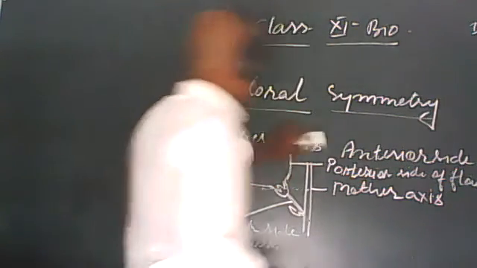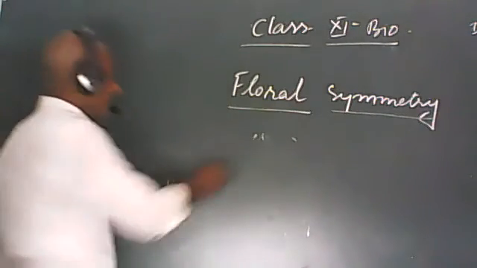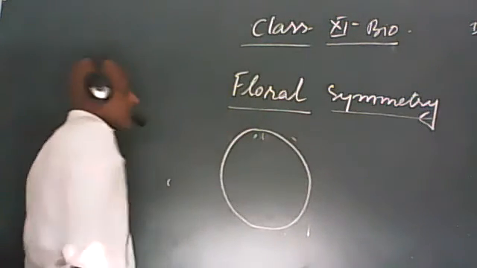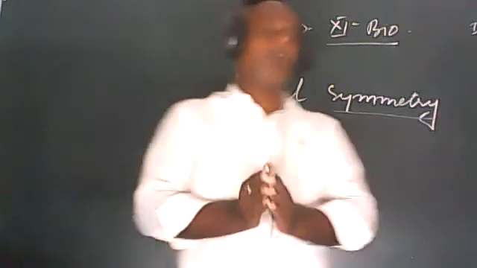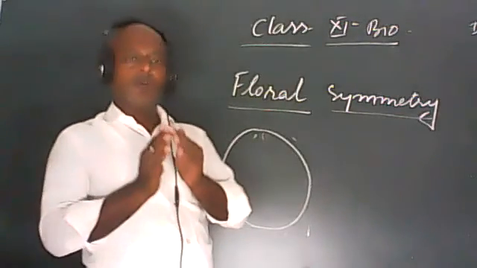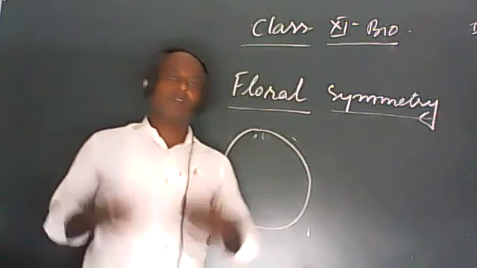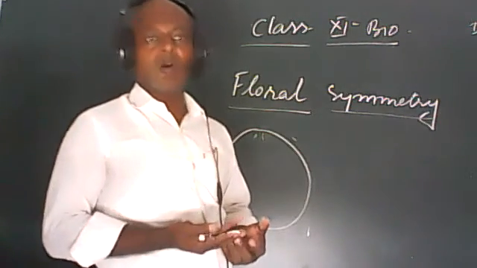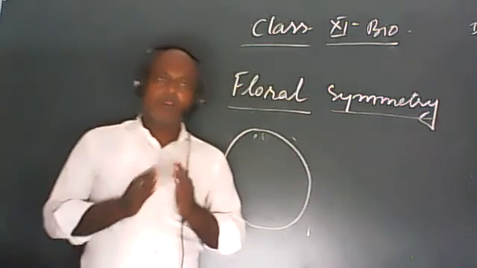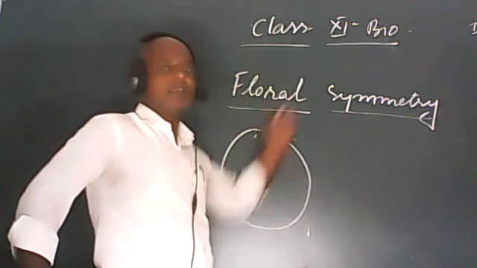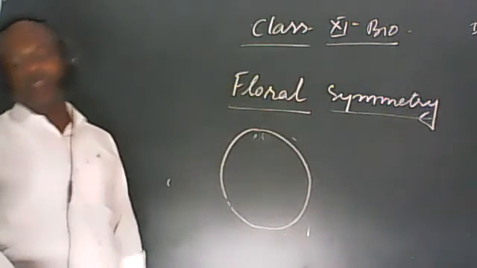Now we should have to know about the floral symmetry. There is especially two type of symmetry in flower. If there is a flower and it is divided into equal half from any plane, suppose कर लो ये flower है and the flower can be divided into many equal halves from a single plane. In that situation there will be radial symmetry. क्या होगी? There will be radial symmetry, and that symmetry, radial symmetry in case of flower is called as actinomorphic.